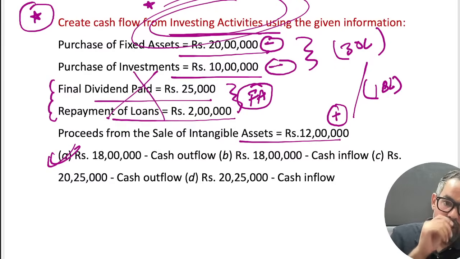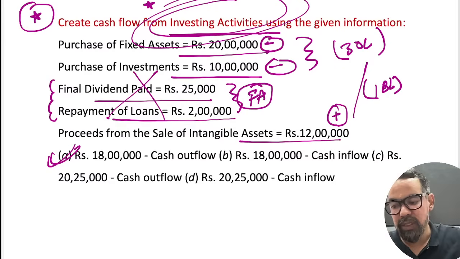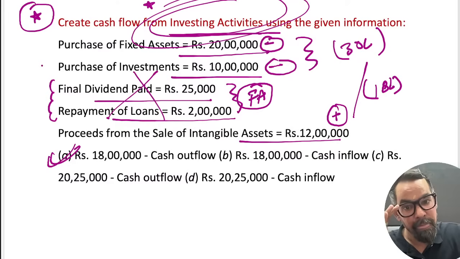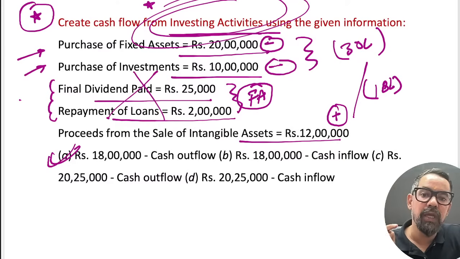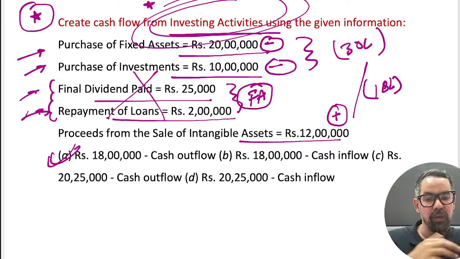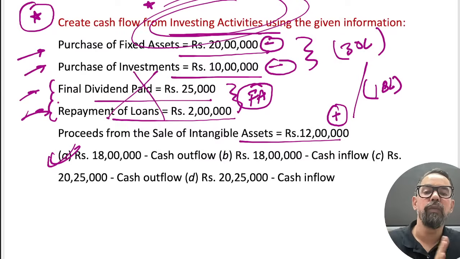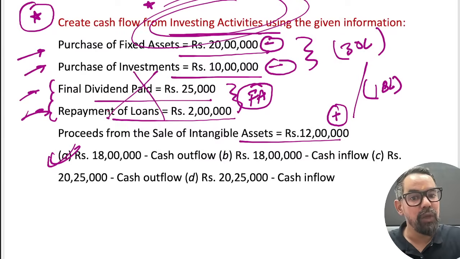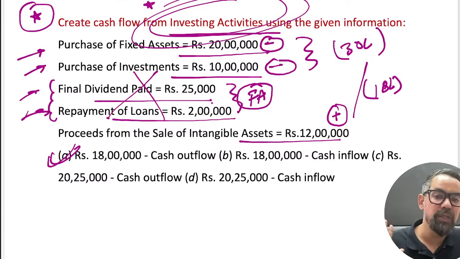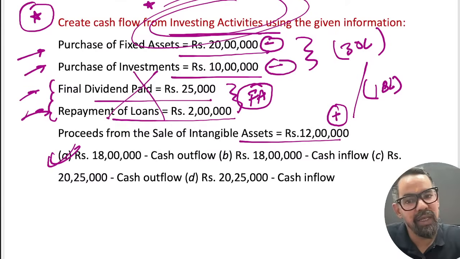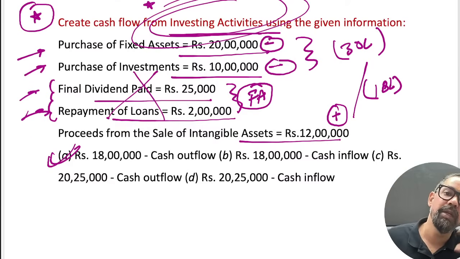Sometimes, the pure game is that you have to understand which item comes under which category, right? If they ask you to calculate cash flow from financing activities, your financing activities are these two, dividend paid and repayment of loan, so 2,25,000 will be the answer for that one. For operating activities, there is nothing here. This is what we have discussed so far.